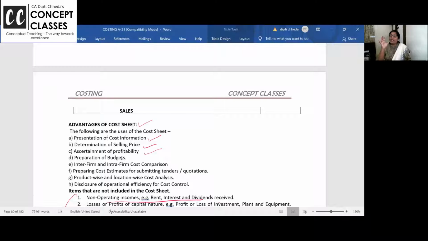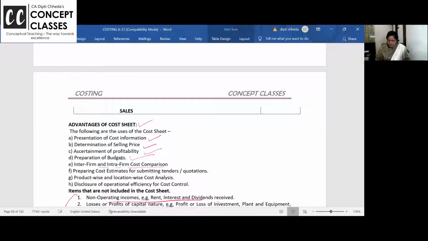It will help you. Okay, 10,000 units you want to manufacture. This is your budget. Next year, 12,000. It will help you to prepare budget. And you can compare your cost sheet with last week or last month or last year. Oh, this last 15 days cost sheet is this. Before that, why this expense has increased, why this has reduced, you can compare. So intra-firm and inter-firm comparison will become easy.